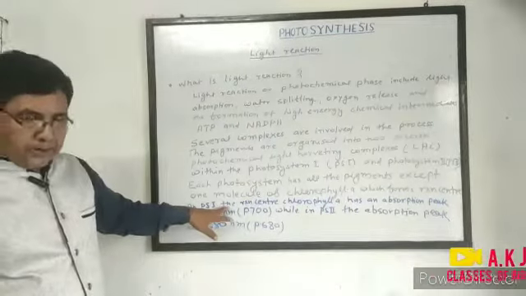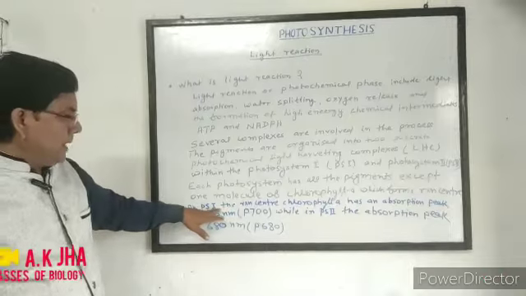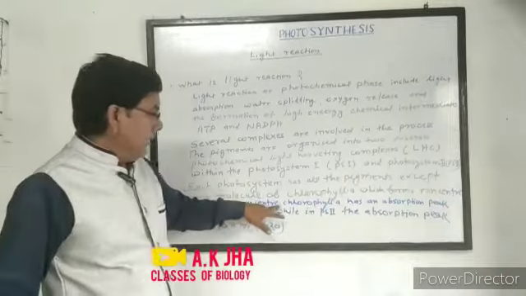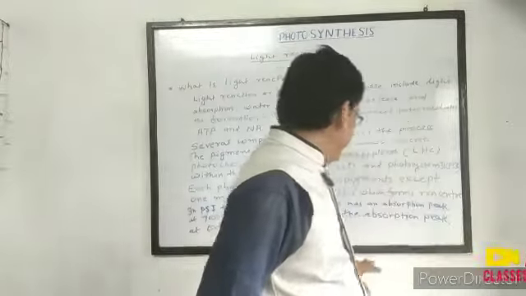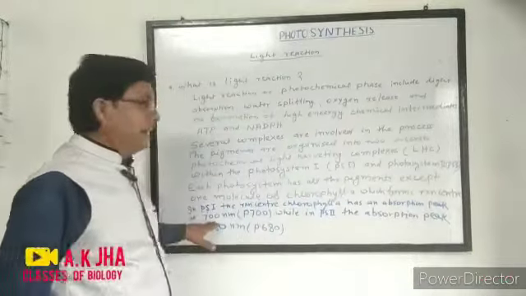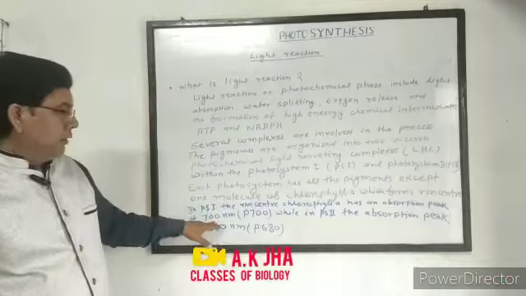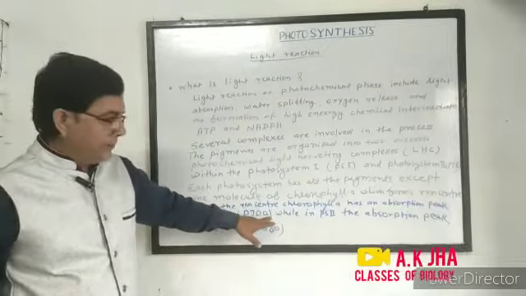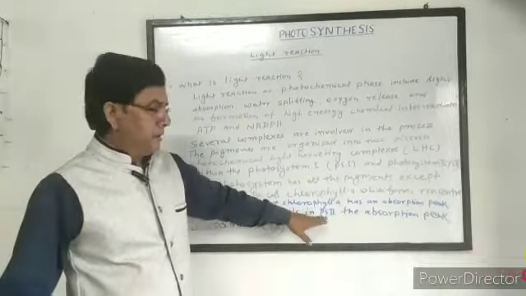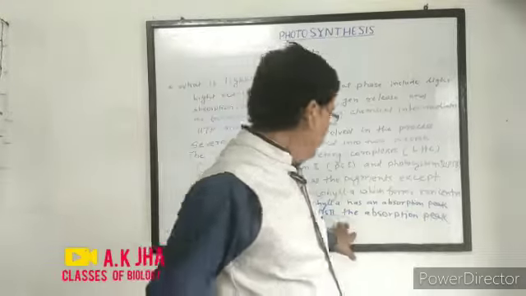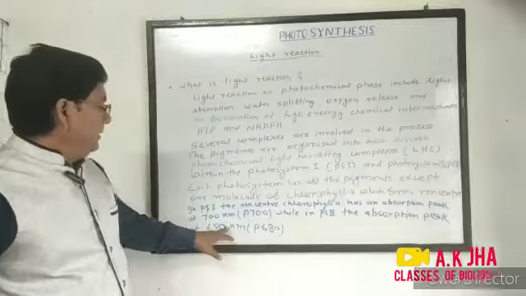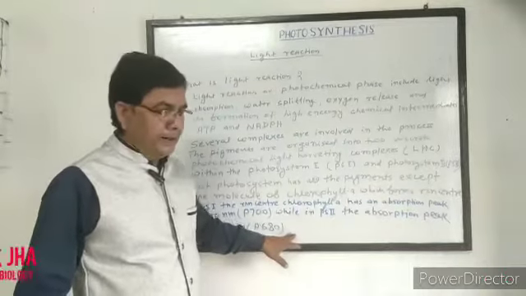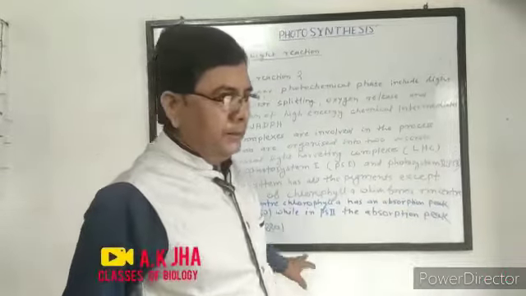In photosystem 1, the reaction center chlorophyll A has a maximum absorption peak at 700 nanometer, so it is called P700, while in photosystem 2, the absorption peak is at 680 nanometer, so it is called P680.